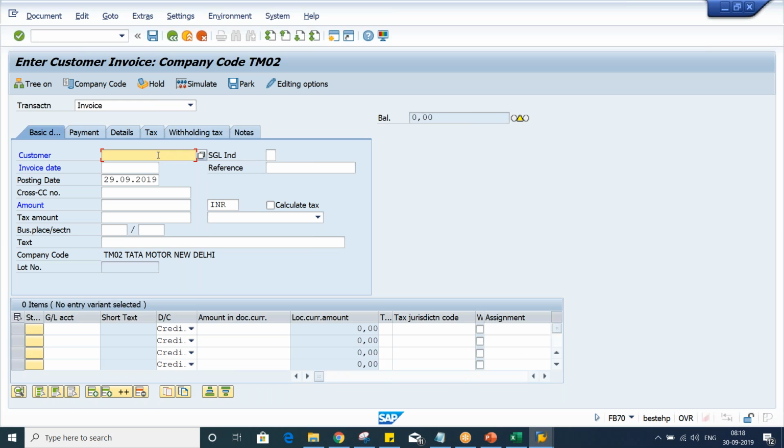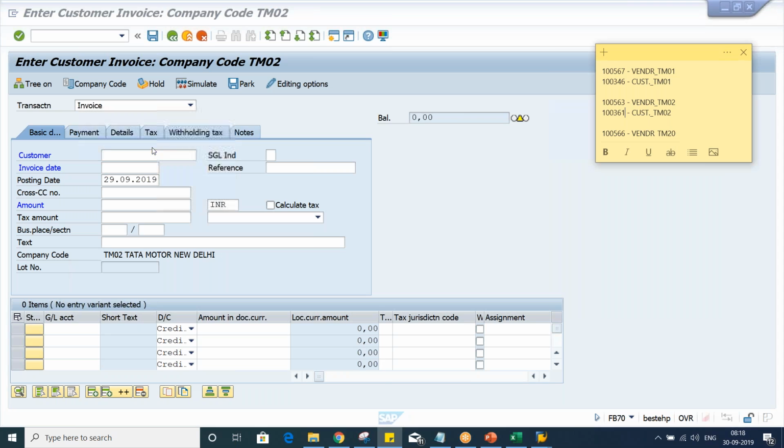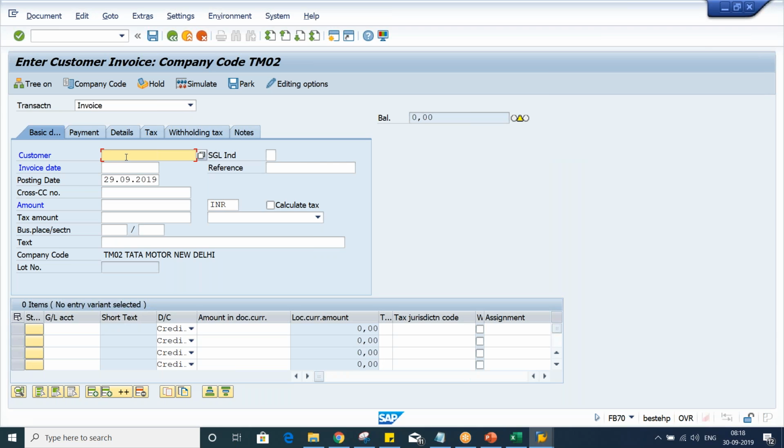I will take this customer number. So guys, whatever company codes are there, let's suppose TM01 or TM02 or TM20, don't make any experiments in these company codes, because I always do some experiments before teaching any topic. I do some research to make the topic easier so that you will be able to understand each and everything from top to bottom. Apart from these company codes, if you have to make any experiment, create your own company code in the same server and do whatever experiments you want.